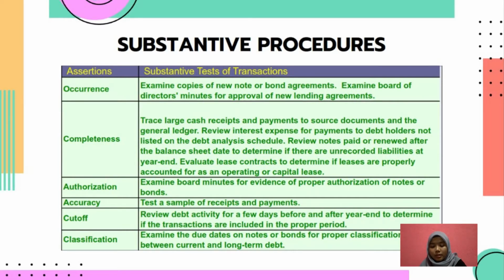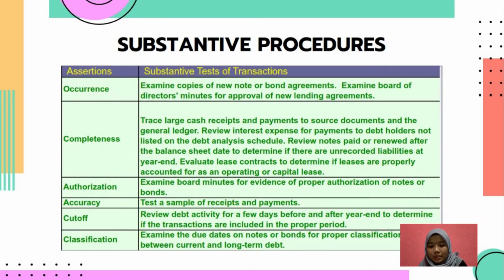So next is under the authorization. The substantive test that we conduct is to examine the board minutes for evidence of the proper authorization of notes and also bonds.